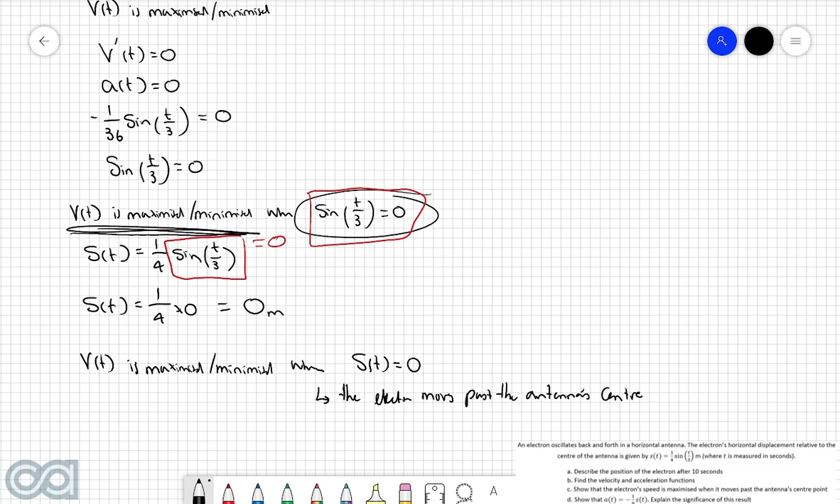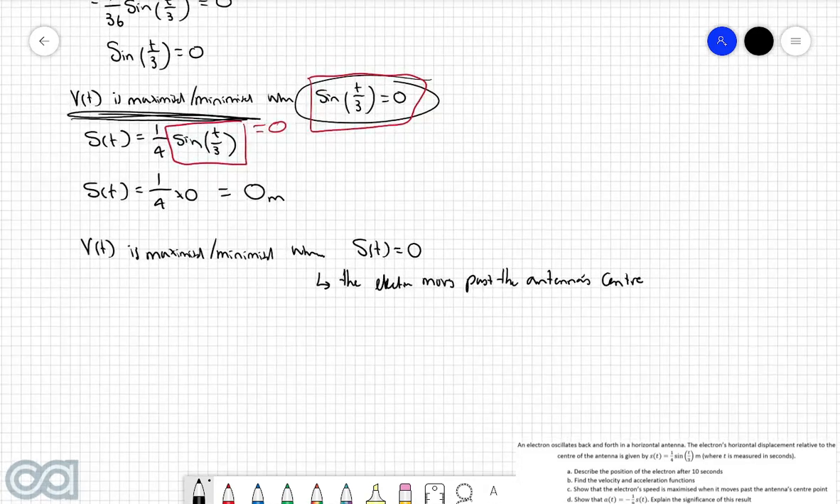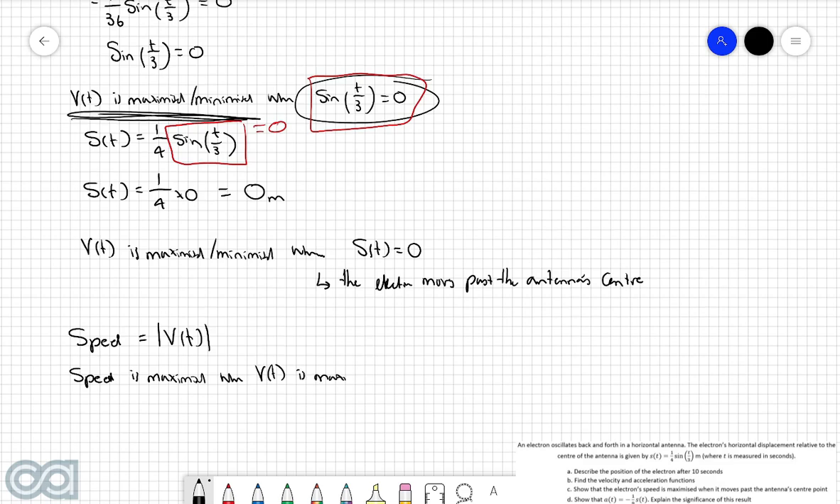But we're not quite there yet with the final answer, because we've showed that v of t is maximized or minimized when s of t is equal to 0, but we're looking for the speed. However, we know that the speed is equal to the absolute value of the velocity function, so we know that the speed is maximized when v of t is maximized or minimized.